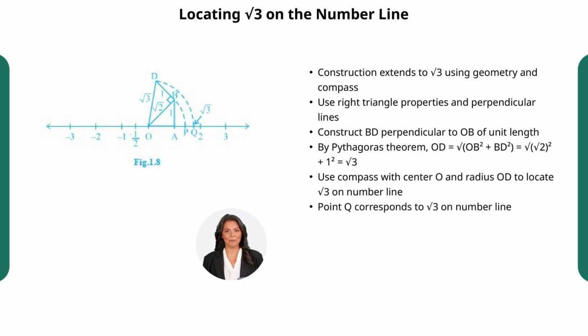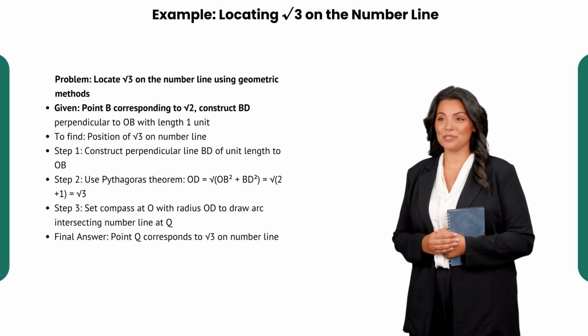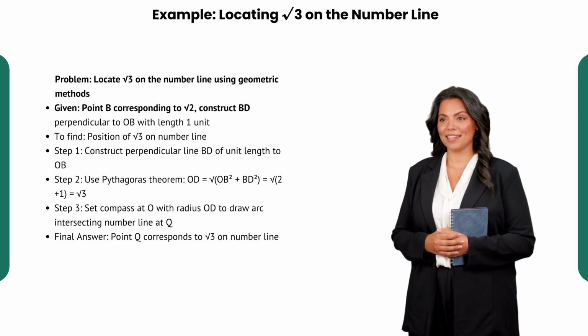Now, setting the compass at O with radius OD, swing an arc to intersect the number line at point Q. This point Q uniquely indicates the position of square root 3 on the number line. This shows how using simple perpendicular lines and Pythagoras' theorem, we can graphically represent more complicated irrational numbers, making the abstract more visual and understandable. Visualize how the number line, the compass, and the right triangle work all together to locate this beautiful irrational number precisely. Let's practice locating the square root of 3 by following this example step by step.